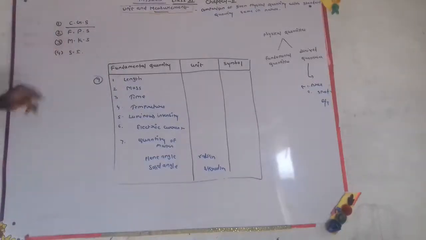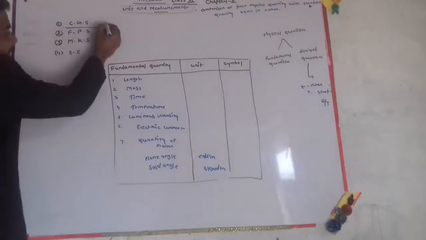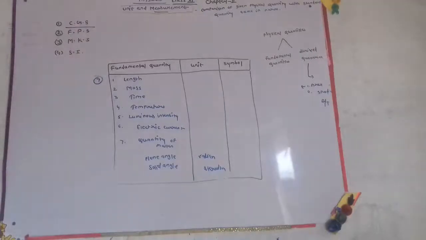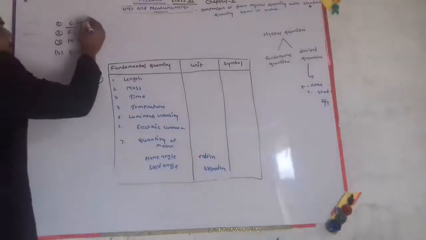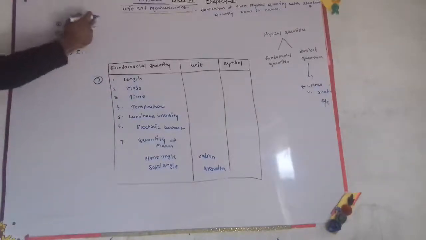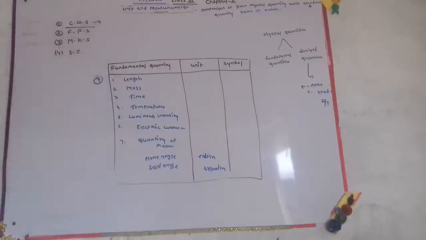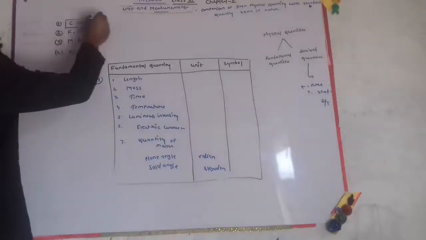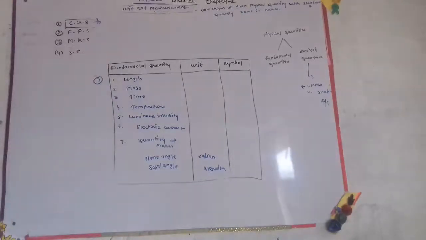The CGS system is the system where length is measured in centimeter, mass in gram, and time in second. So it is known as the centimeter gram second or CGS system. It was developed in France, so it is also known as the French system.